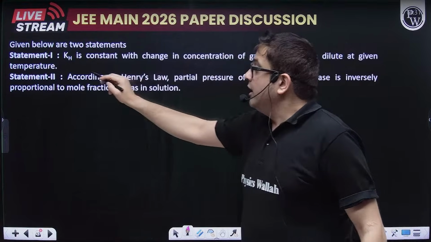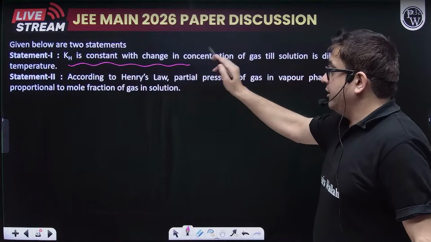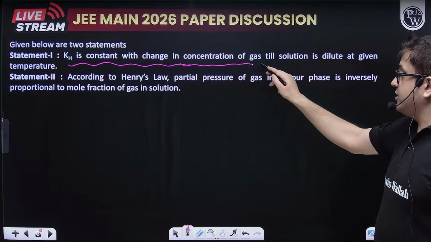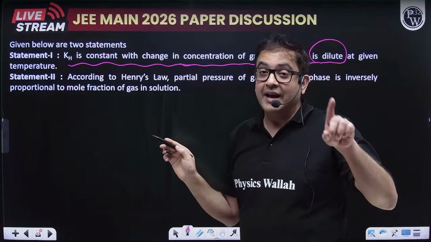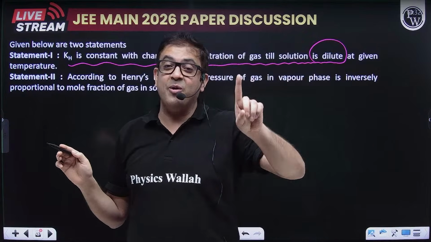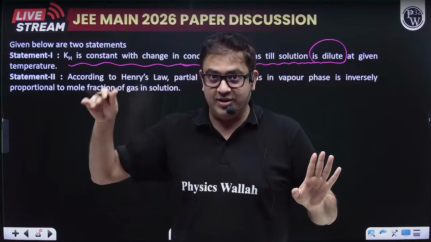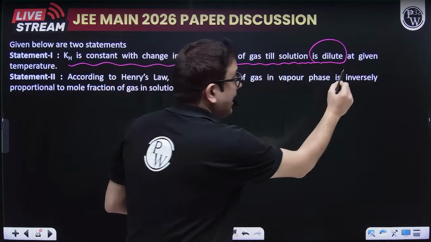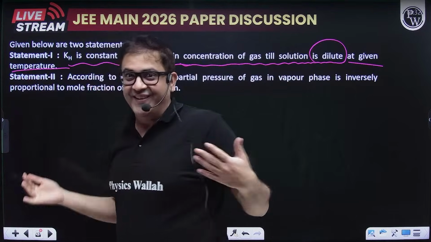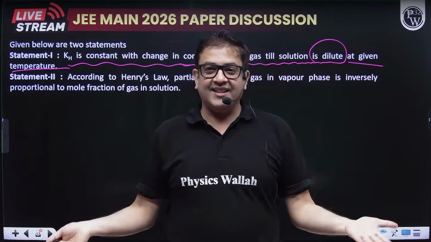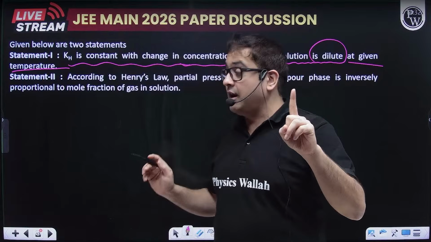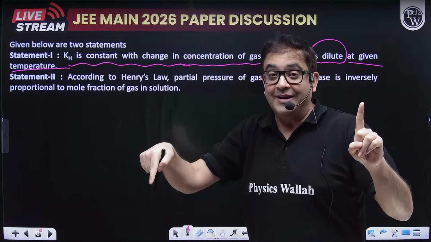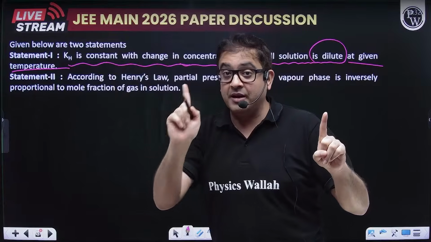KH is a constant with change in concentration of gas as long as the solution is dilute. We know that Henry's law and all colligative properties are valid only for dilute solutions. At a given temperature, concentration has nothing to do with the Henry's law constant; temperature has to be constant.